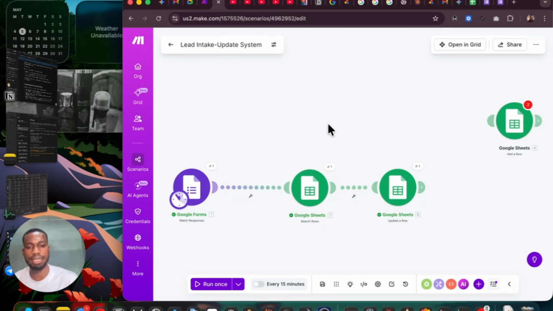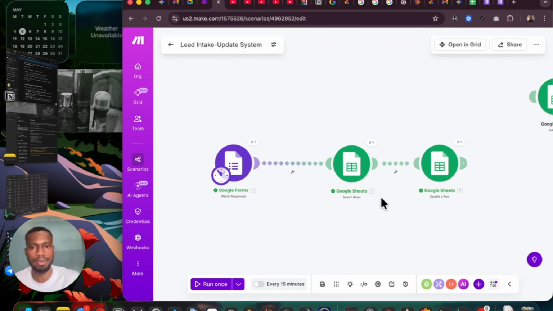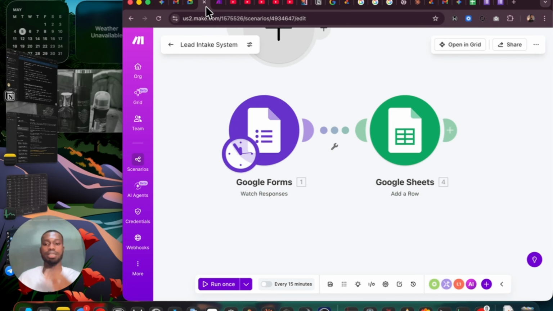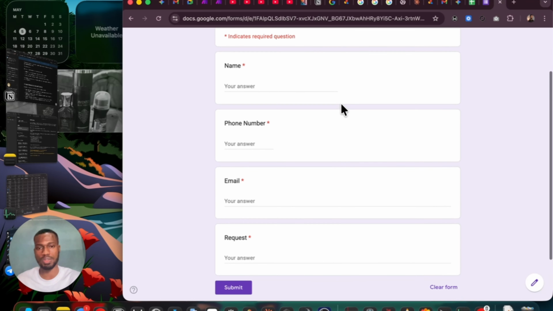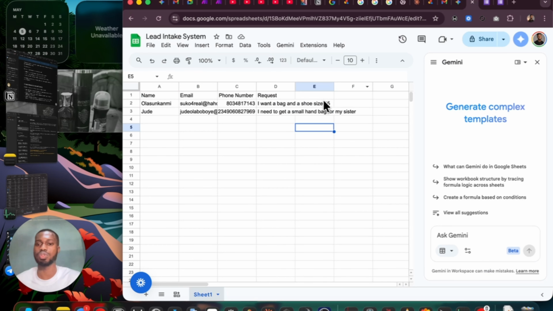And we can see that we have an update system. Now this is different from the previous lead intake system. That system is meant to take in details as they come from the Google Forms and send them to the lead intake document, our CRM, using Google spreadsheets.